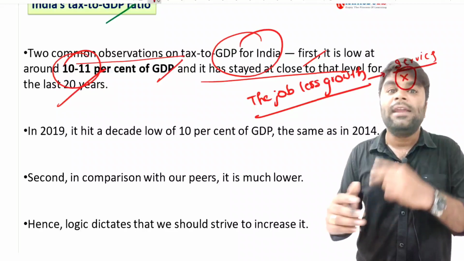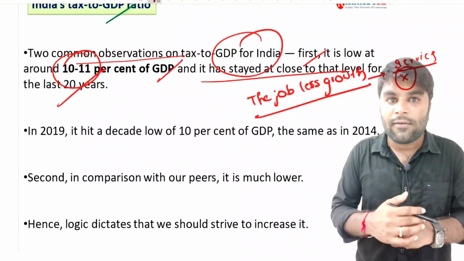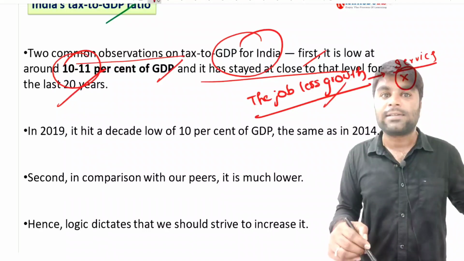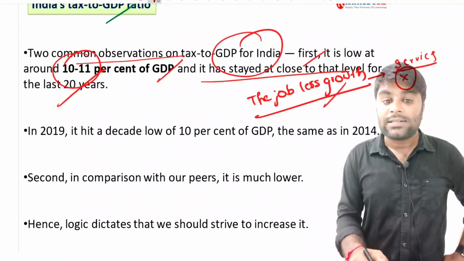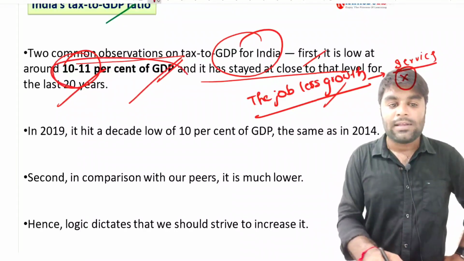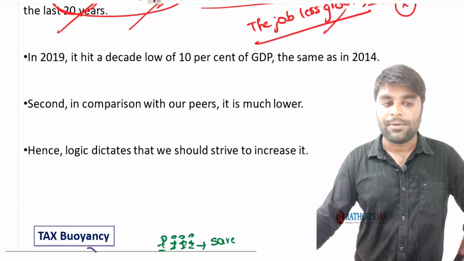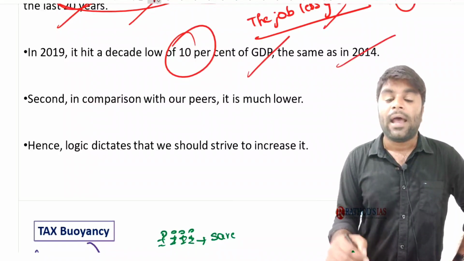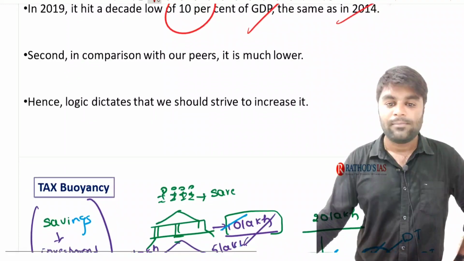The second important reason is that India has just missed the train of the industrial revolution. We have discussed these things in our previous economic weekly series, and I hope you remember them. So that's another important reason why tax to GDP just sticks to 10 to 11% of the GDP. In 2019, it hit a decade low of 10% of the GDP, the same as in 2014.